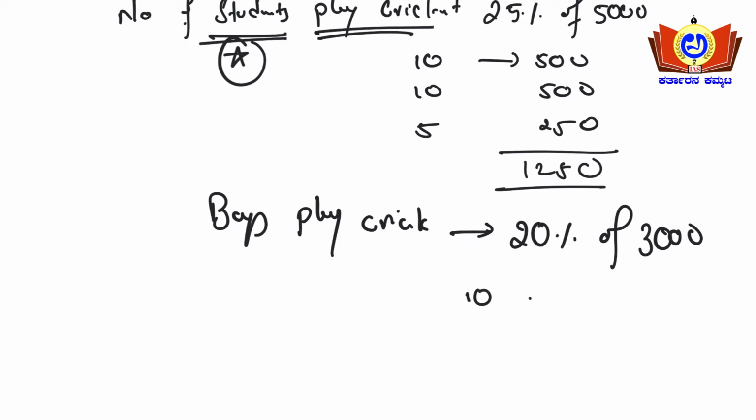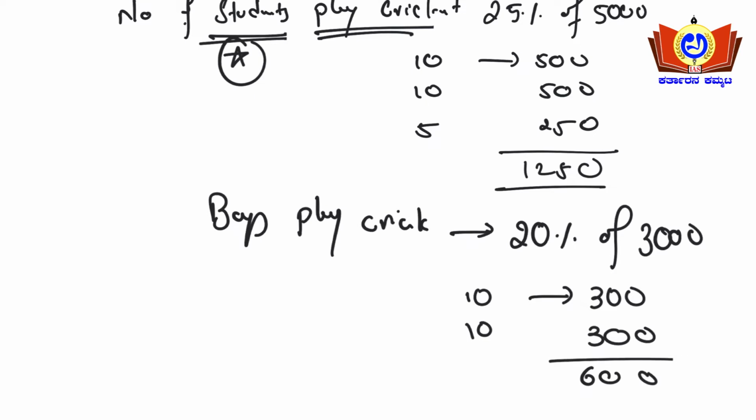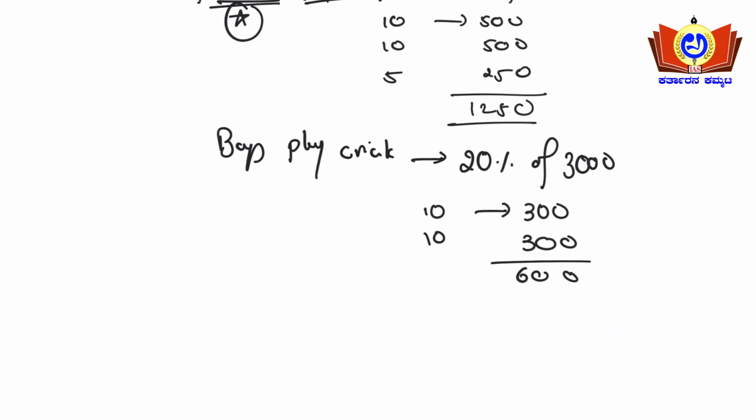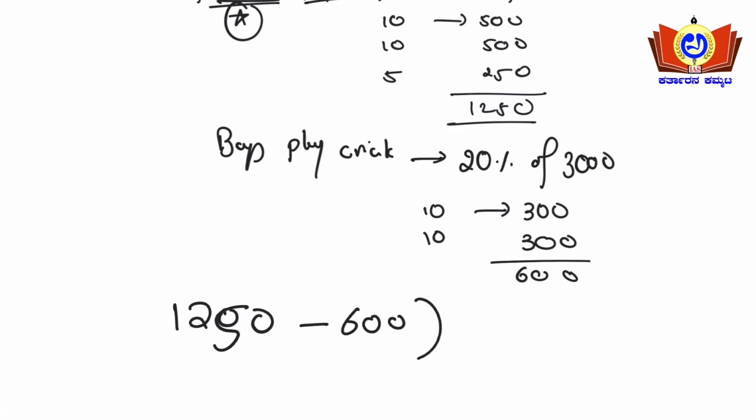Yes or no? 10% is 300, so another 10% 300, so 600. Yes or no? Number of students who are playing cricket is 1250, and number of boys who are playing cricket is 600. If at all we subtract, what we are getting is number of girls who are playing cricket, that is 650. Yes or no?